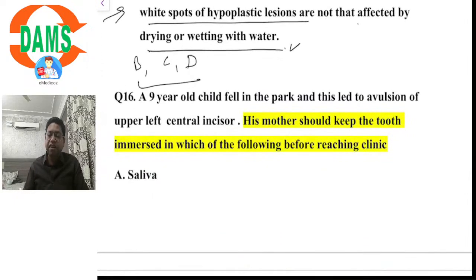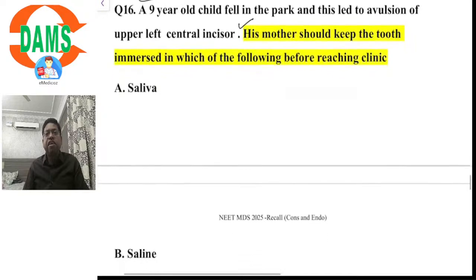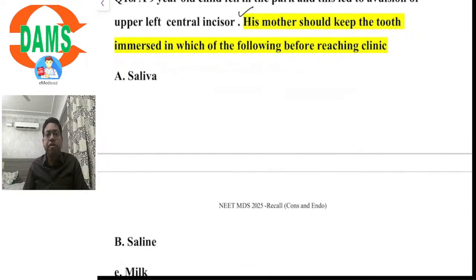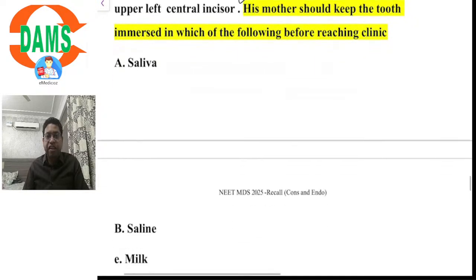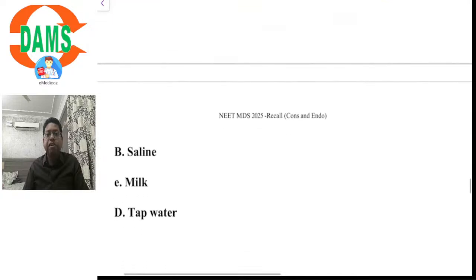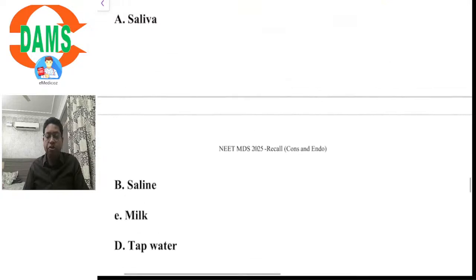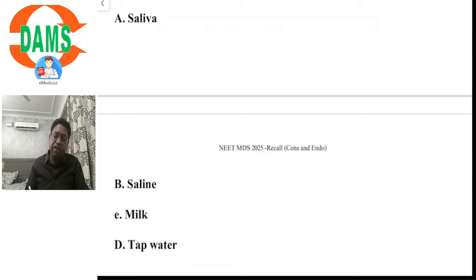Question number 16. A 9-year-old child fell in the park and this led to avulsion of the upper left central incisor, another question related to trauma. His mother should keep the tooth immersed in which of the following before reaching the clinic? This is a case of avulsion, so it is basically asking about the most suitable tooth storage media. Saliva, saline, milk, and tap water were in the options. Out of the options given, we know that milk is the most suitable option.